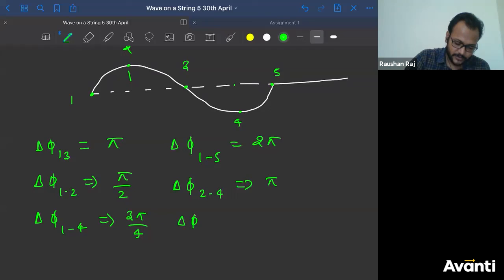If I ask you what is the phase difference between 3 and 4, ये repetitive है, but this is the last one about phase difference. 3 and 4 again is lambda. Sorry, pi by 2. That's it.